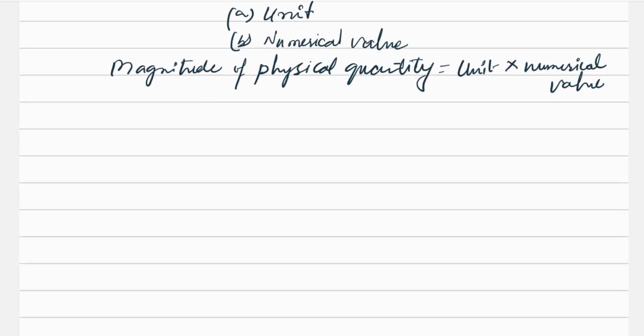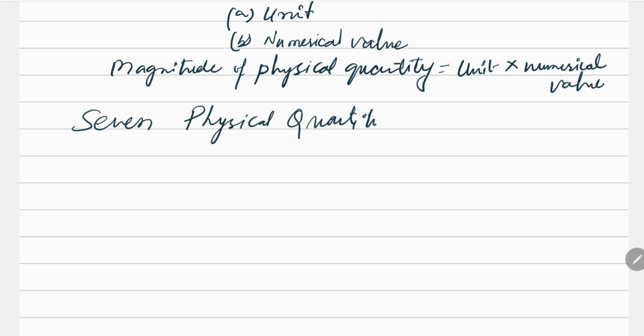So let's talk about a lot of different physical quantities which we are going to see, and what the basic physical quantities are which we are going to see a number of times in chemistry. There are actually 7 in total basic physical quantities, and the rest are actually multiples, or they are present in some kind of factor with these 7 physical quantities. So the first one is length.